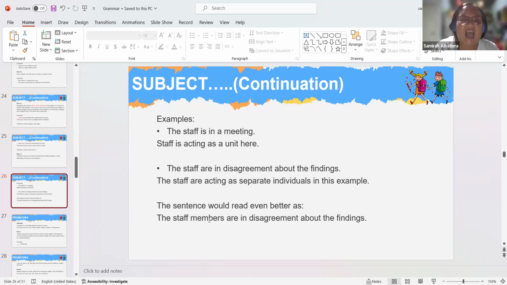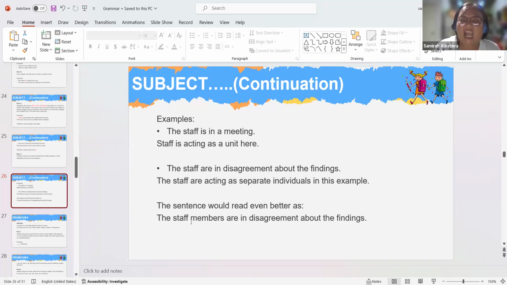But if we add something with which we might easily identify a specific or separate individual, then we add the word members.